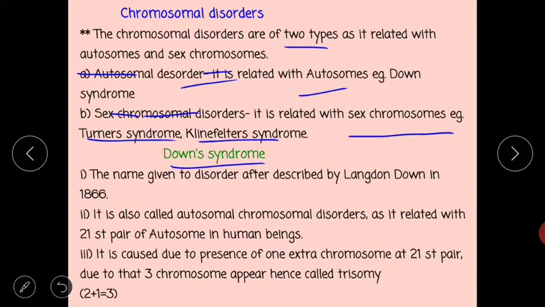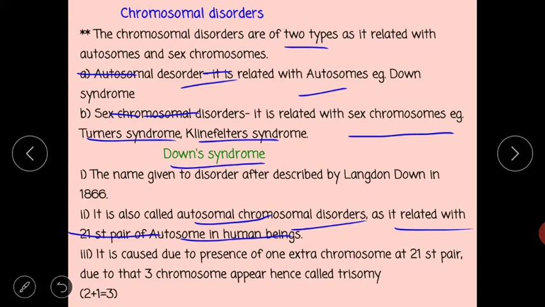It is a chromosomal disorder, no doubt, but it is related to the autosomes, hence autosomal disorder, as it is related with the 21st pair of autosomes in human beings.